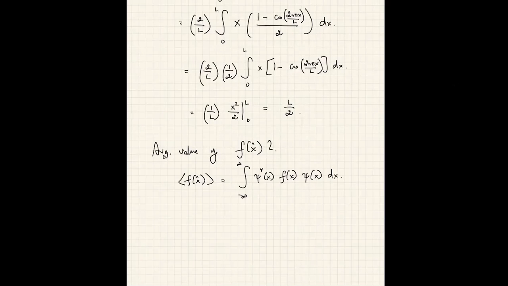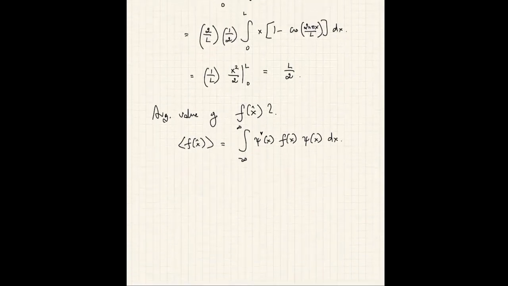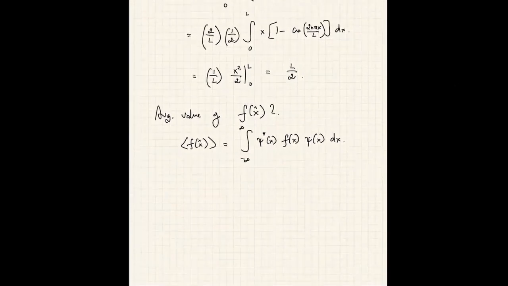There are 2 operators that are of fundamental significance in quantum mechanics. There are, of course, many, but 2 that we will be studying for the time being. These are the position operator x hat that we've just talked about, and the momentum operator p hat. Many other operators can be understood as functions of x hat and p hat. So we should first understand what x hat and p hat are. Before we move on, let us talk briefly about what the momentum operator p hat is.